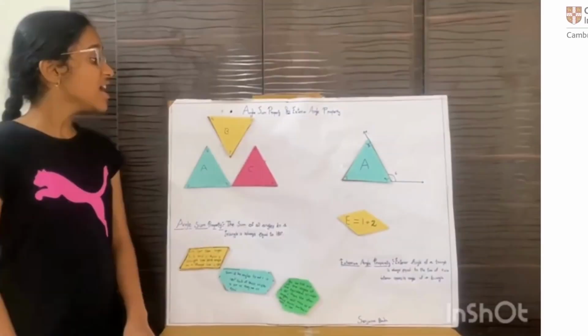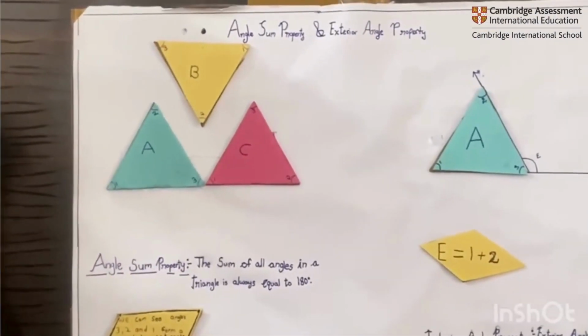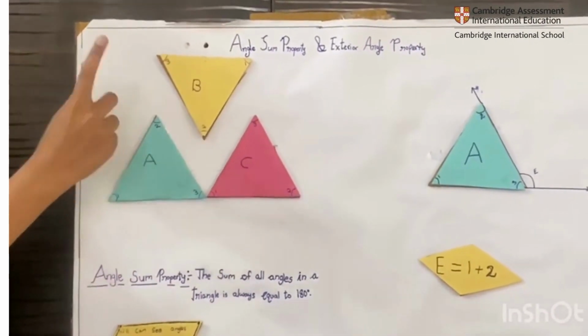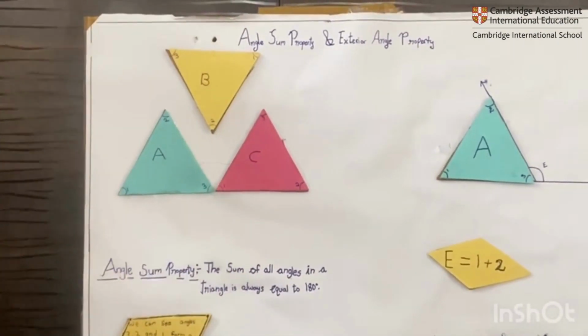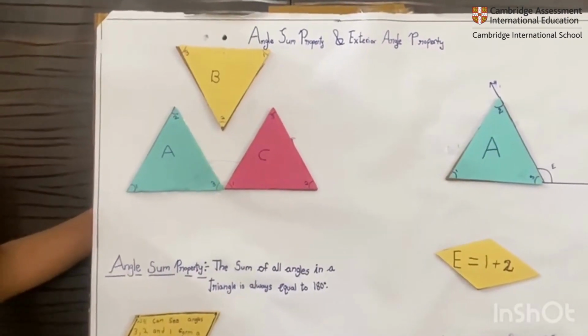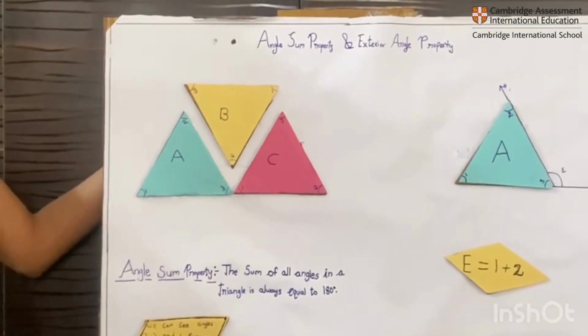Here I had taken 3 equilateral triangles. I had named them A, B and C. I had arranged A and C in a straight line. When I put B down, it fits perfectly between them.